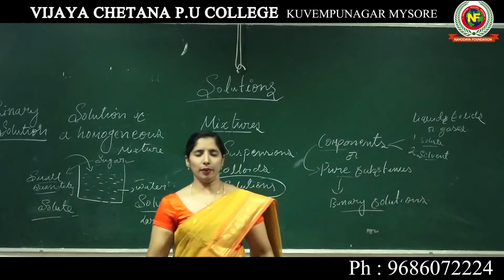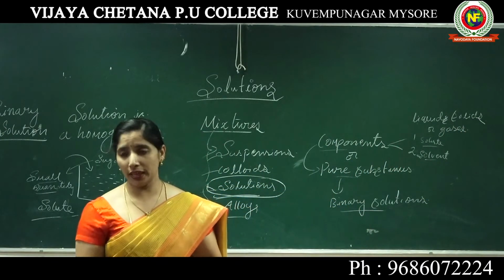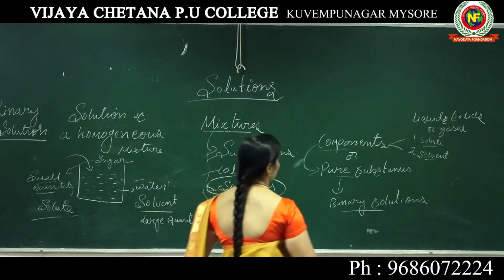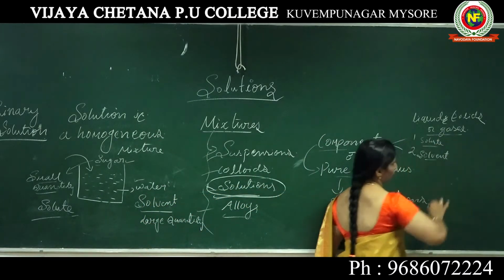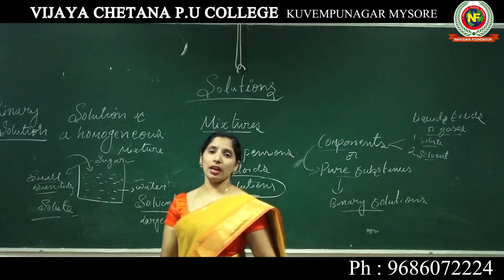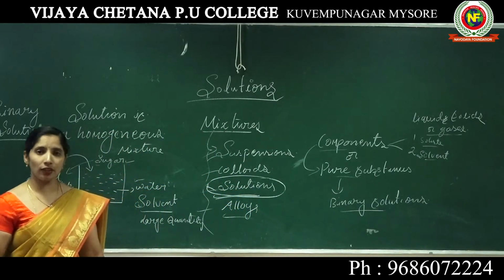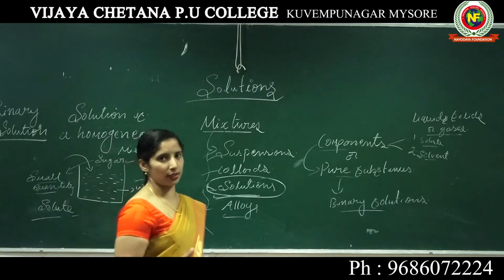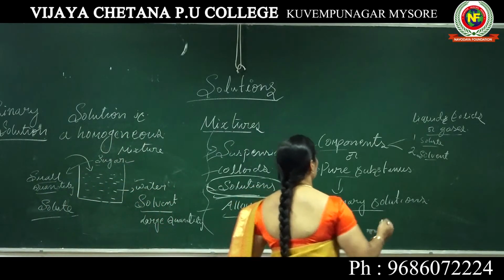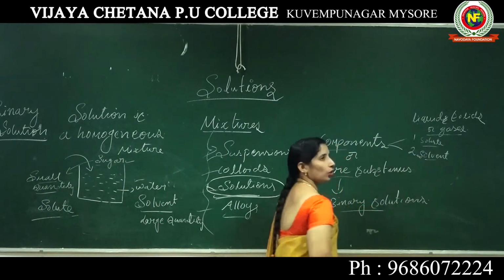The components may be liquids, solids or gases. These are the phases or states of the components, whether in the liquid state, solid state or gaseous state. Got it?